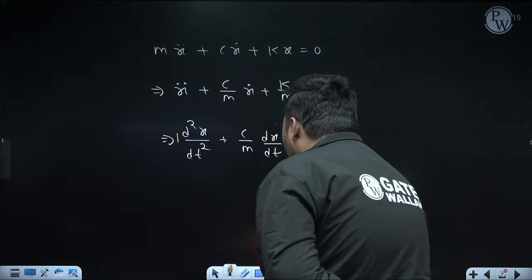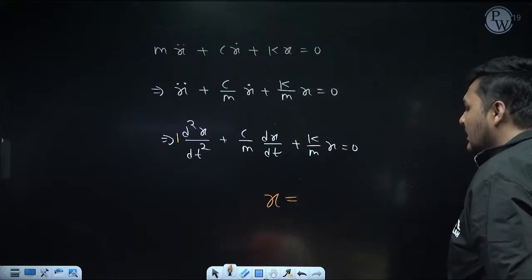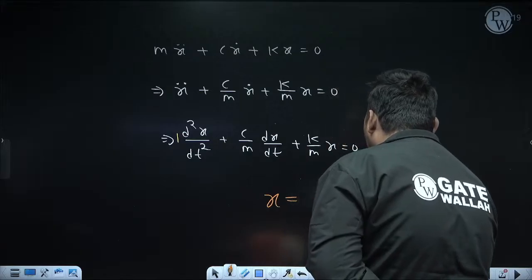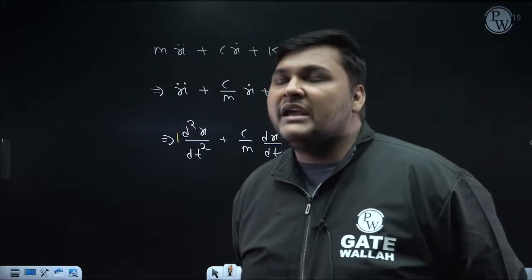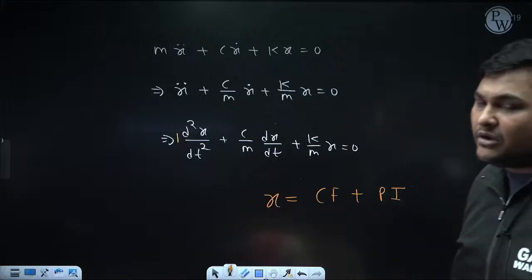Solution means the solution of x, because here the dependent variable is x. The method to find the equation of x is CF plus PI. This you will study in mathematics. I am not going into too much detail, I am discussing in short. Here CF is known as complementary function and PI is known as particular integral.